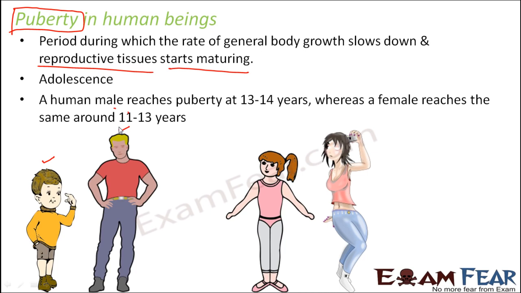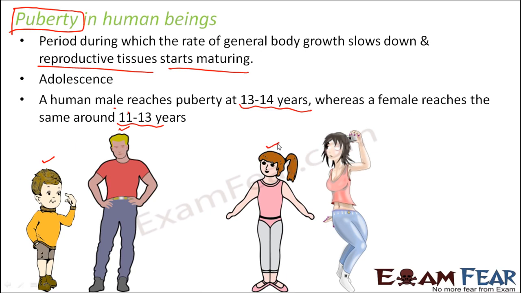And that phase, when these changes start appearing for the first time, that is the adolescence or puberty. So in males it comes around when the person is 13 to 14 years old. However, in case of females, it comes a little earlier. So when the female is around 11 to 13 years old, that time certain changes are being seen.